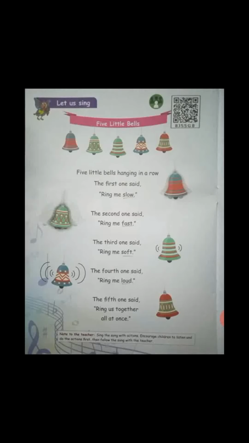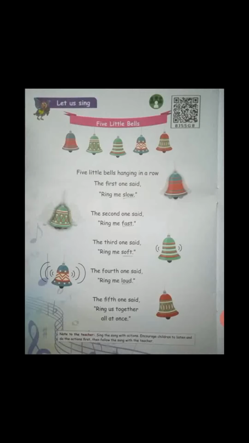So like this you want to learn this poem. Okay, the first line is five little bells hanging in a row. The first one said, ring me slow. The second one said, ring me fast. The third one said, ring me soft. The fourth one said, ring me loud.